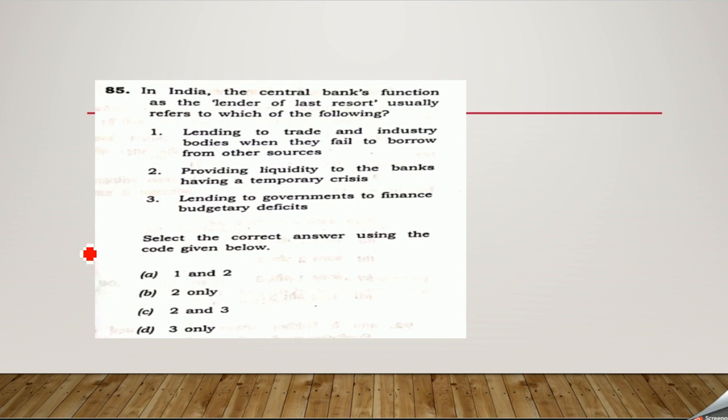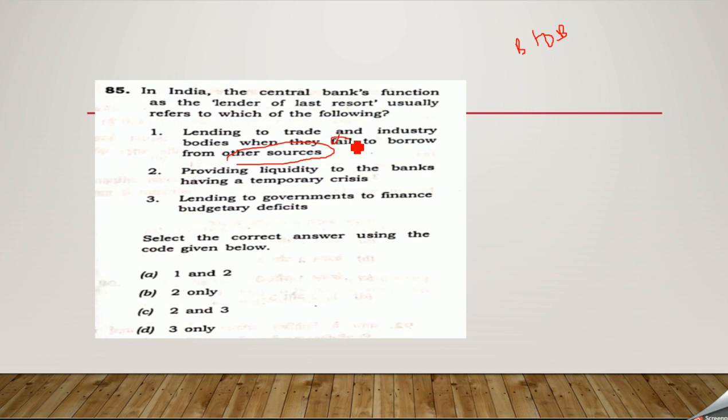So, lender of the last resort, it will be lending to a few important agencies or banks, because it is acting as a banker to the bank. Usually, we use this statement, lender of last resort, to fulfill the statement called banker to the bank. Okay, so lending to trade and industry bodies when they fail to borrow from other sources,